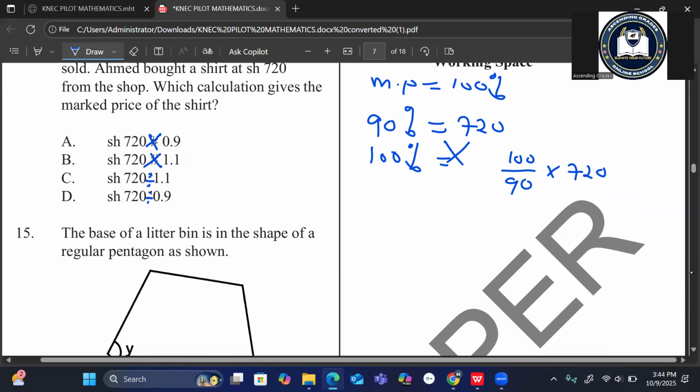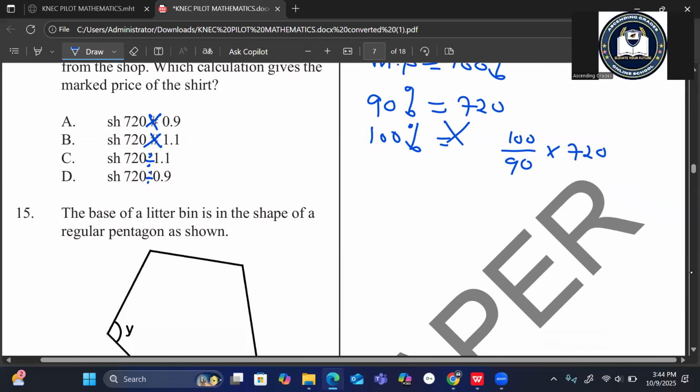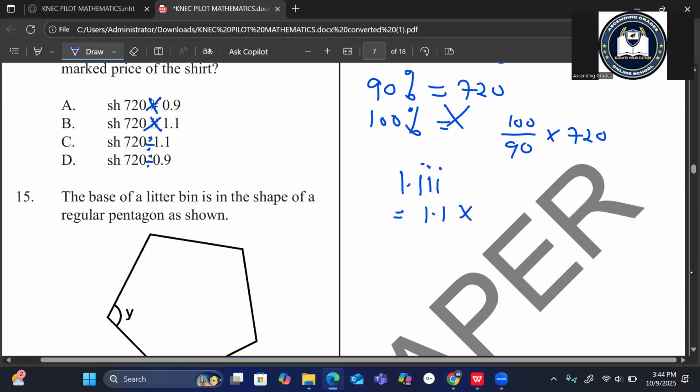If you take 100 divided by 90, you will get 1.111, but because we are rounding off to 1 decimal place, we take 1.1. Then multiply by 720.